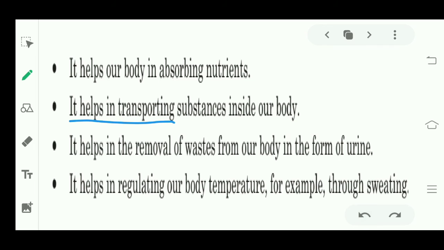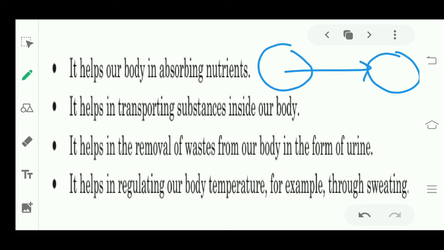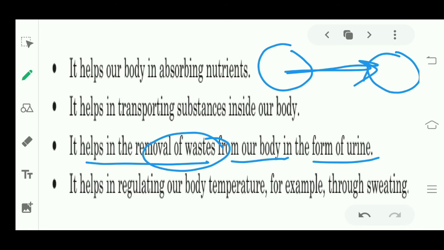If we are eating something and we want it to be transported from one body part to another, then we need water to transport it. It also helps in the removal of waste from our body in the form of urine.